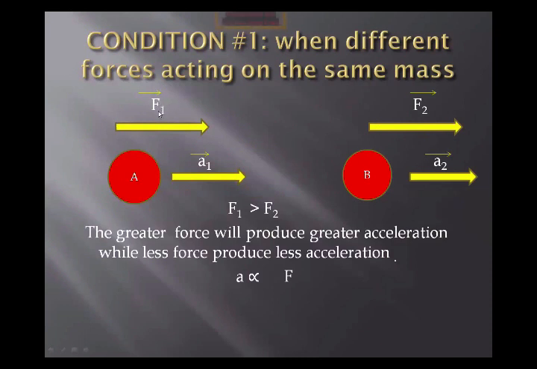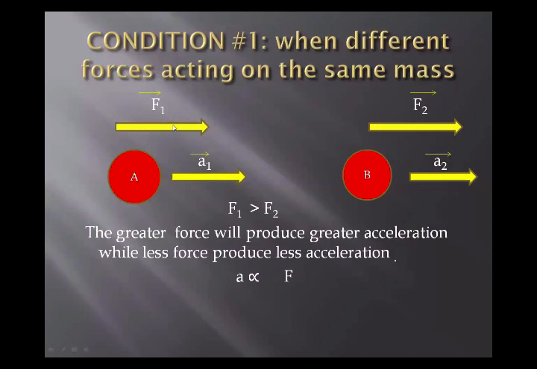As you can see in the slide, F1 is applied on body A, and it produces acceleration a1. Both arrows are in the same direction. This shows that force produces acceleration in its own direction.